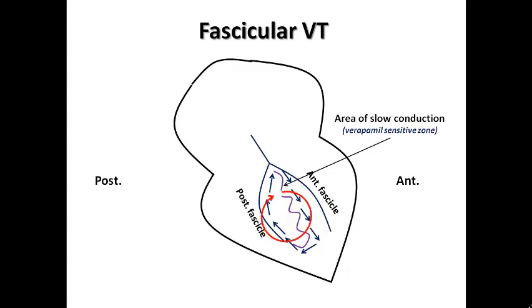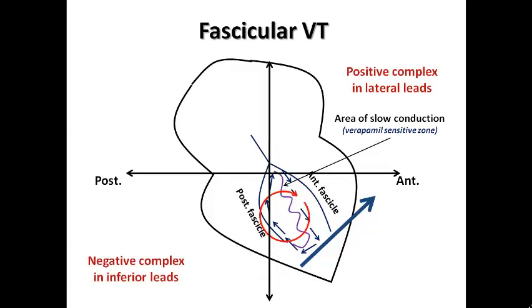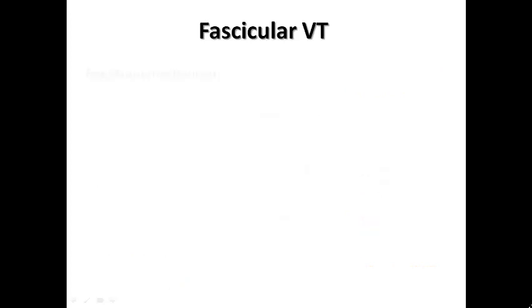And so because this circuit is inside the left ventricle, it shows right bundle branch block, and it is typical right bundle branch block because it is still within the His-Purkinje system, and of course the axis of the heart here would be directed towards the left-sided leads, and so it is left axis deviation, so it would show positive complex in lateral leads and negative complex in inferior leads with typical right bundle branch block morphology. So fascicular VT is a reentrant mechanism.